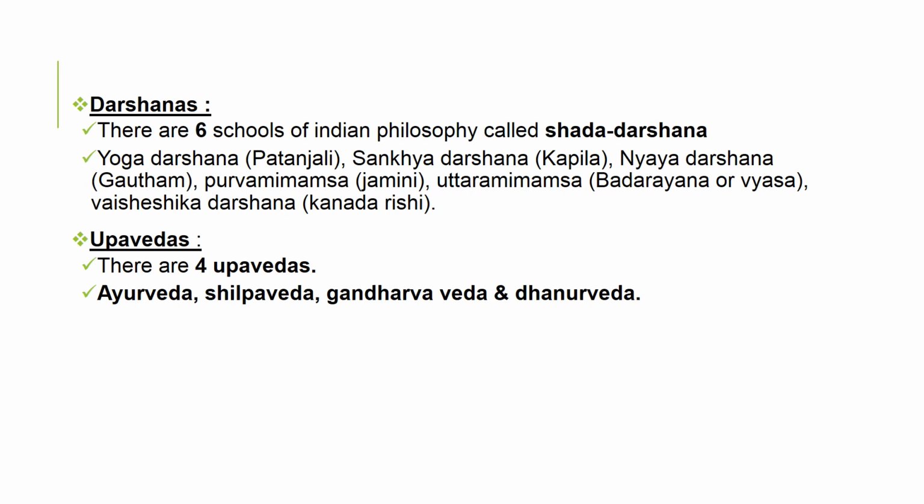Next one is Upavedas. There are a total of four Upavedas. They are Ayurveda, Shilpa Veda, Gandharva Veda, and Dhanurveda. So these are some of the scriptures during the Vedic period.